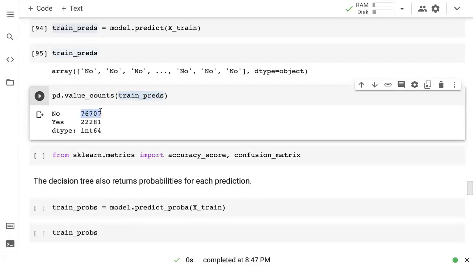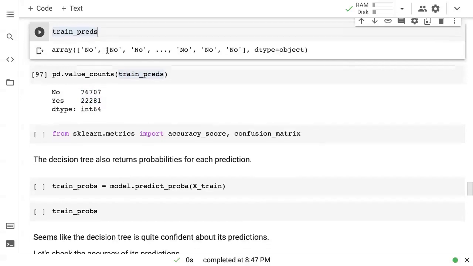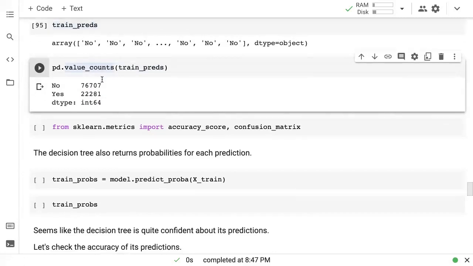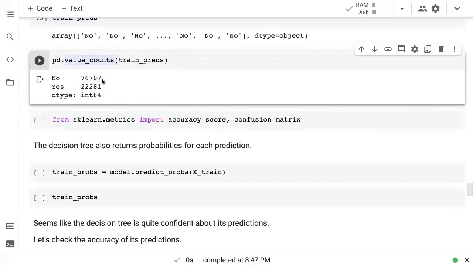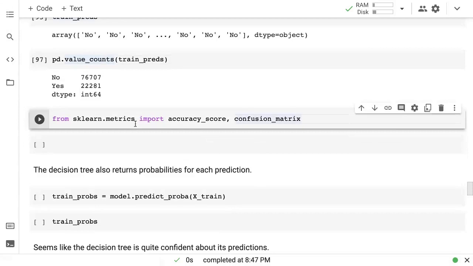So it seems like there are about 76,000 no's and about 22,000 yeses in the predictions. So the model, based on whatever logic it has learned, is actually predicting different things. It's not just predicting no every time. So the model seems to have learned something. Now, how well has it learned something? Well, that is something that we can evaluate by computing an accuracy score.